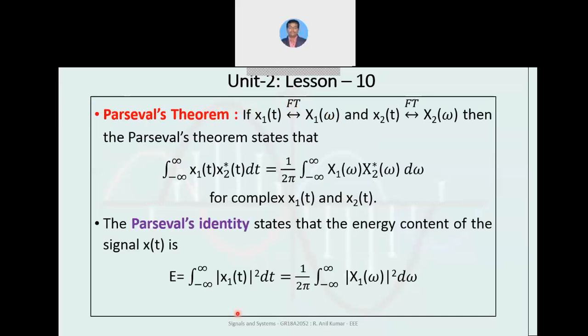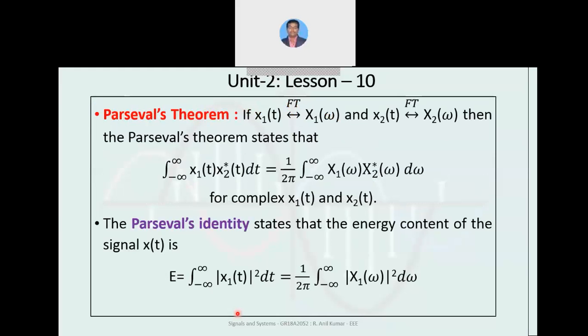Next, coming to Parseval's theorem. The statement of Parseval's theorem is: x1 of t has Fourier transform x1 of omega, and x2 of t has Fourier transform x2 of omega. Then Parseval's theorem states that the integral of x1 of t into x2 conjugate of t dt equals 1 by 2 pi times the integral of x1 of omega into x2 conjugate of omega d omega, where x1 and x2 are complex.